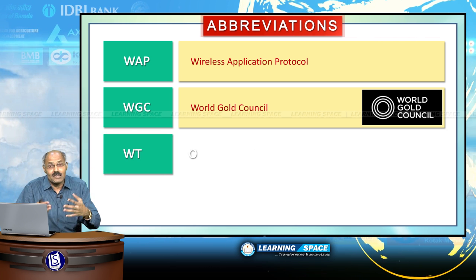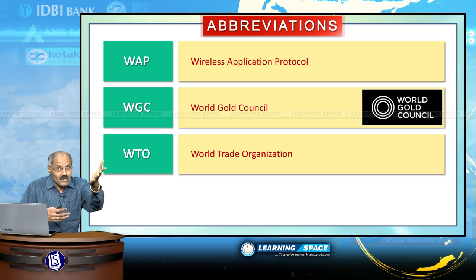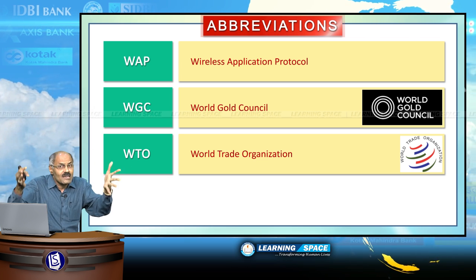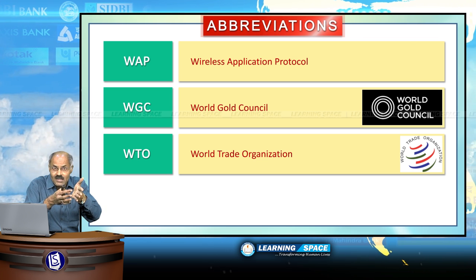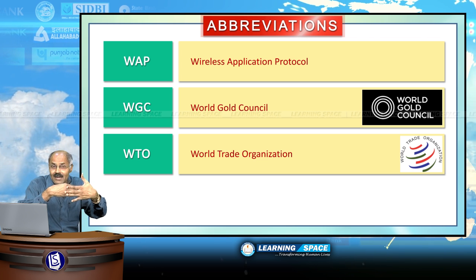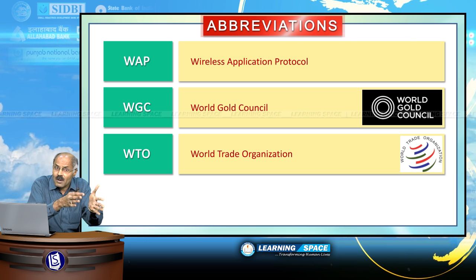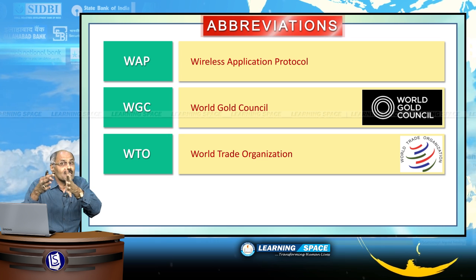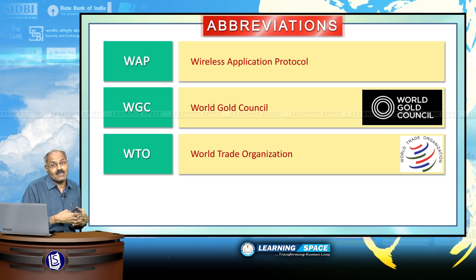World Trade Organization is WTO. WTO was established in the year 1995 basically with an aim of reducing the trade barriers among the countries. Having trade barriers definitely is not good for world trade, so as to promote world trade with the least possible barriers, World Trade Organization was established in the year 1995. Please don't forget, headquarters Geneva in Switzerland.